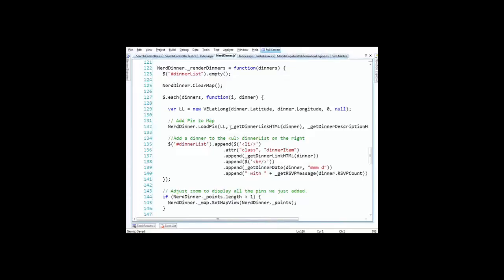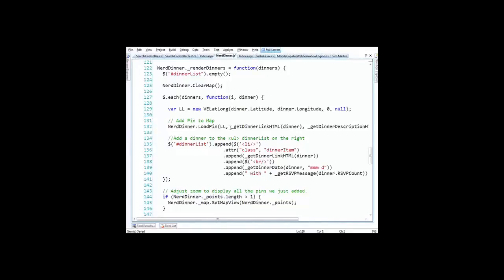For each dinner in this dinners, and this is interesting because this is JavaScript. I don't have a defined version of the dinner somewhere over there. This is a dynamic language. When I said return JSON, MVC is automatically using the JSON serializer to serialize that and move it across the wire as curly braces.